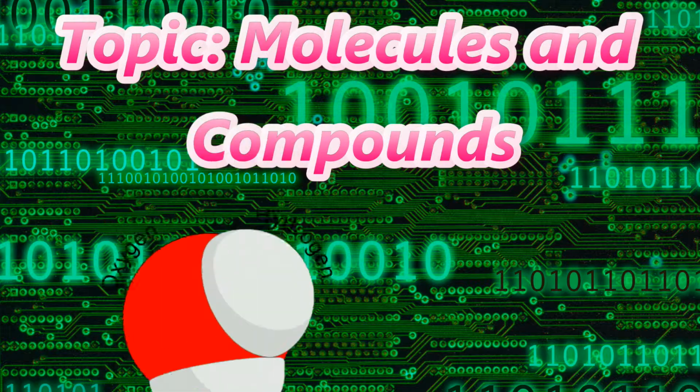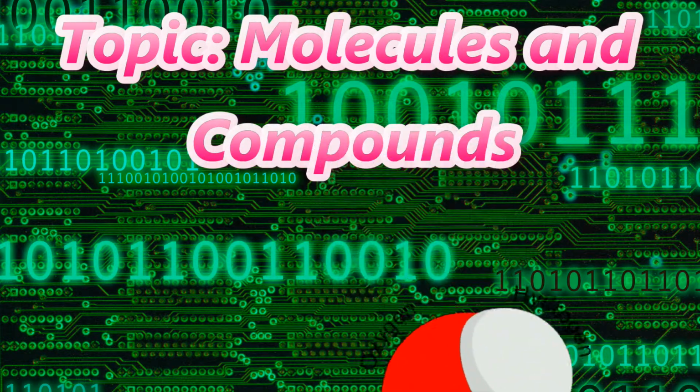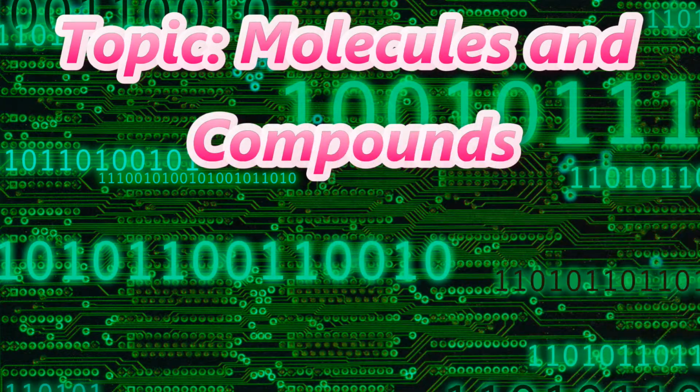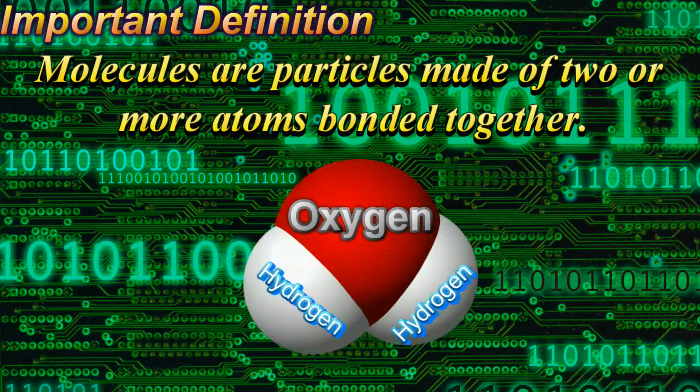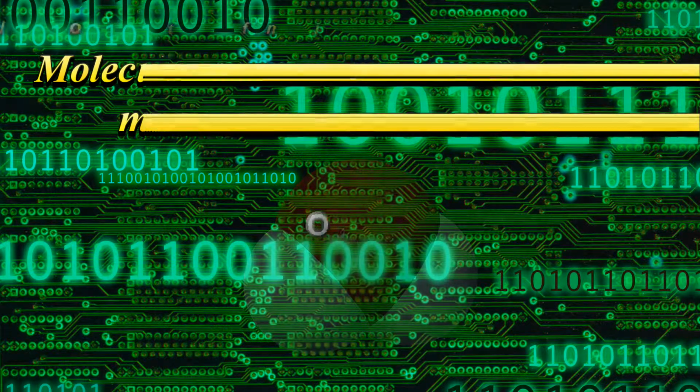Alright, let's move on to our second topic, molecules and compounds. So we talked a little bit about molecules in the beginning, but let's go deeper. A molecule is a particle made of 2 or more atoms bonded together. For example, this water molecule is made of 2 hydrogen atoms and 1 oxygen atom bonded together.